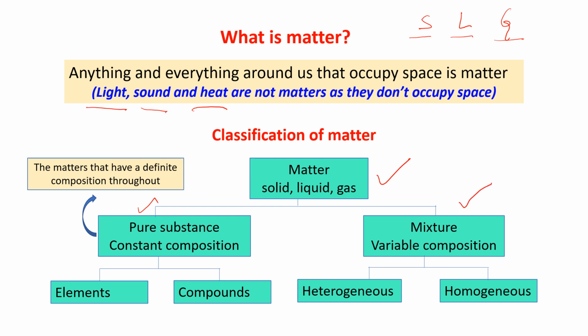What is a pure substance? A pure substance has a constant composition throughout. It is matter that has a definite composition throughout. They are known as pure substances. Now a pure substance can be an element and it can be a compound also.